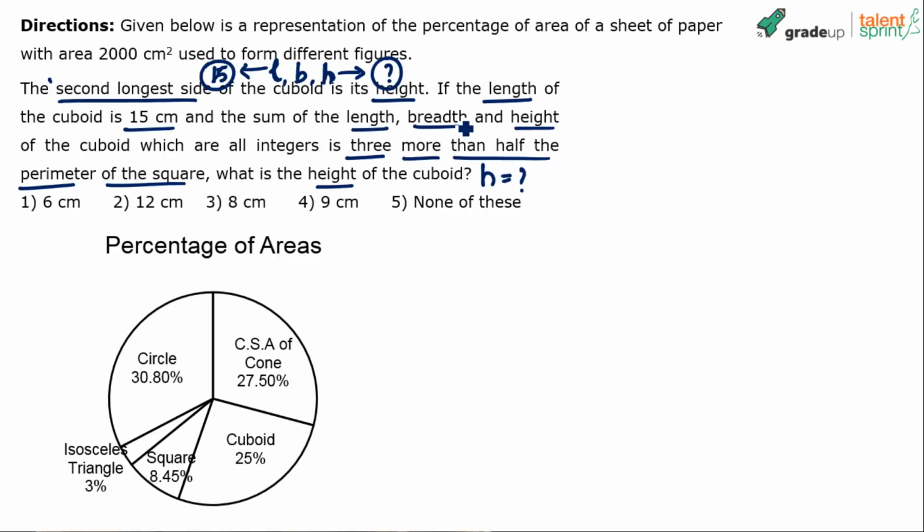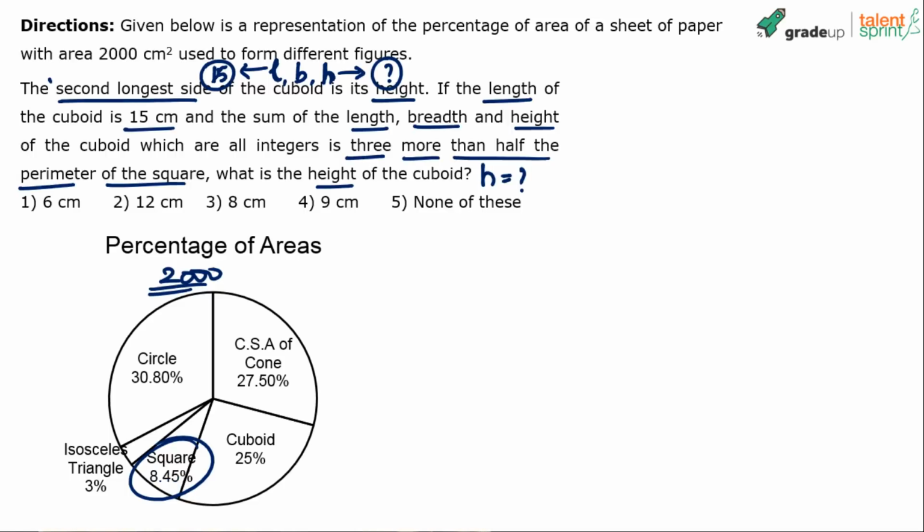The sum of L, B and H, all 3 of which are integers, is 3 more than half the perimeter of the square. Now square is involved here, so let's deal with it. 8.45% of what? 2000. Remember, total area of the sheet of paper is 2000. So 8.45% of 2000, I think we had calculated, right? It comes out to be 169.